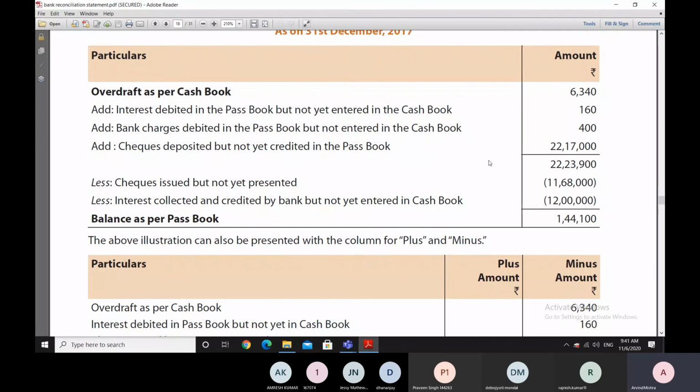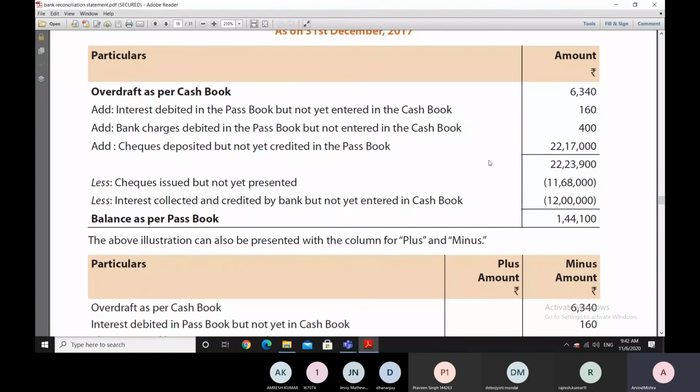Since our cash book balance is lesser and we are moving towards the passbook, we are moving towards the more, so we have to thereby increase our balance, and since we have started with the overdraft balance, to increase the balance we will minus the amount of 11,68,000 rupees.